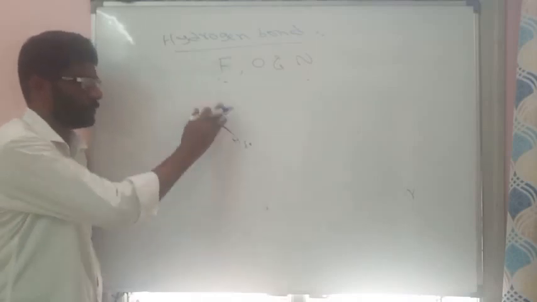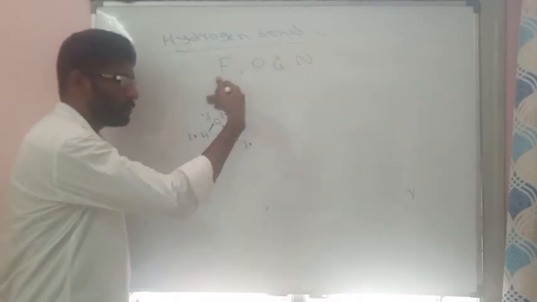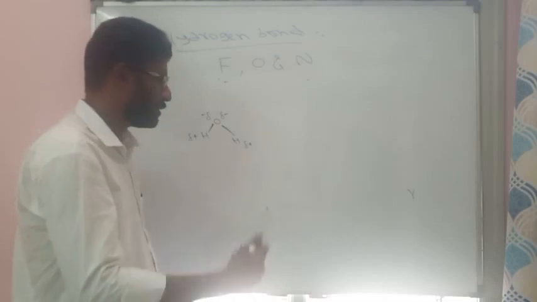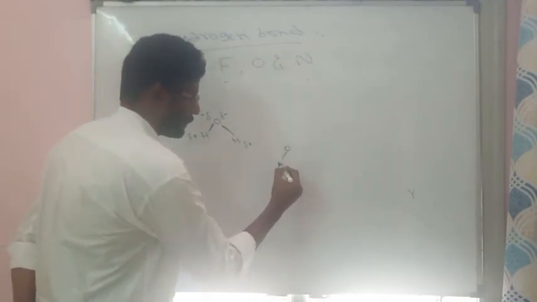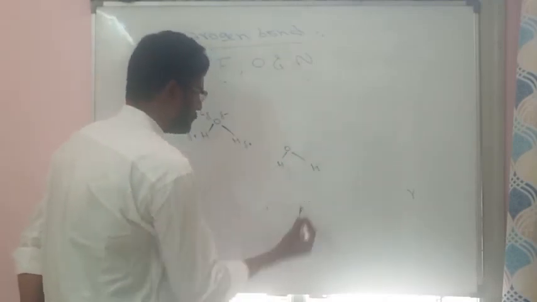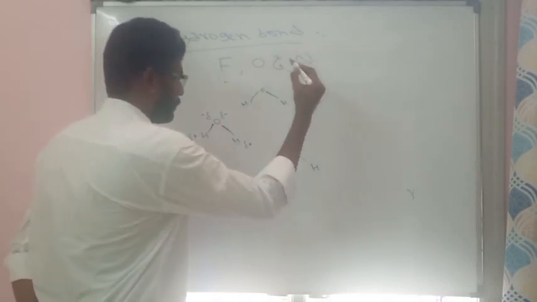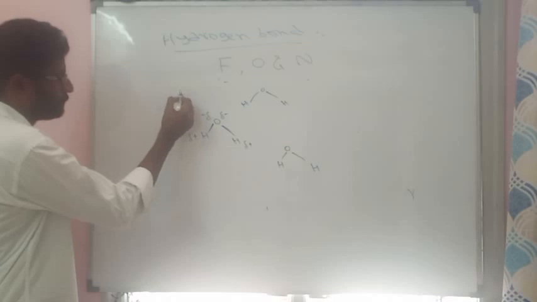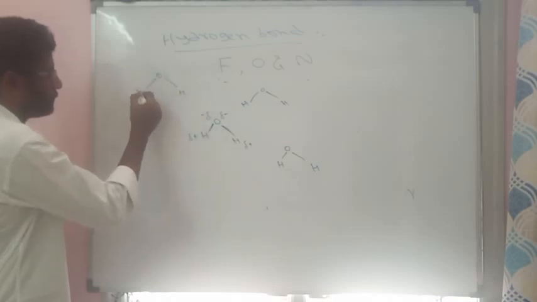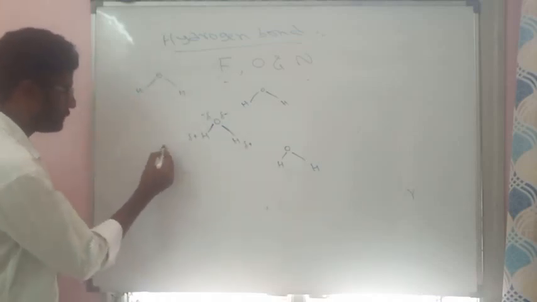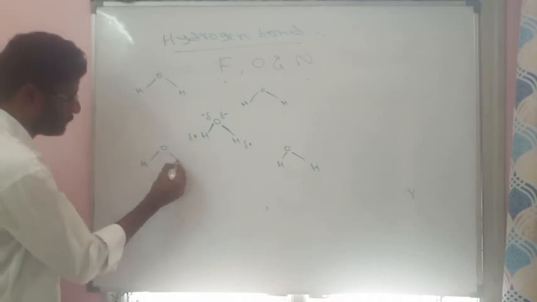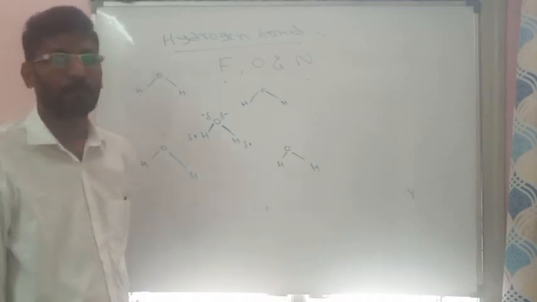Now see this, this water molecule will attach to other water molecules through hydrogen bond. I am taking another water molecule here, another here, another here, and another water molecule here.